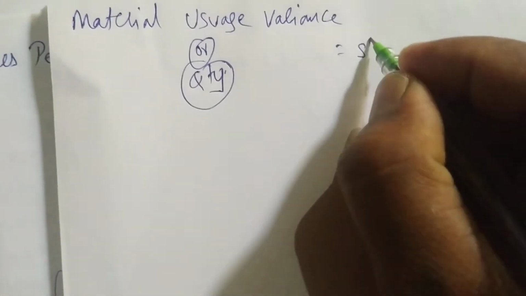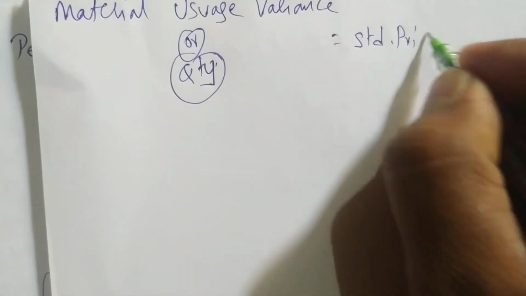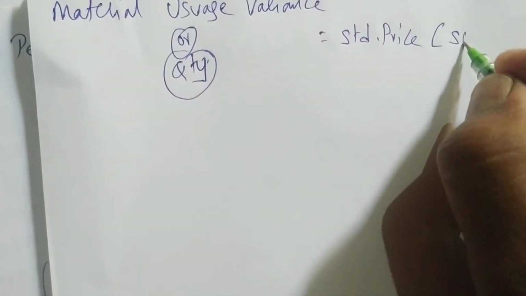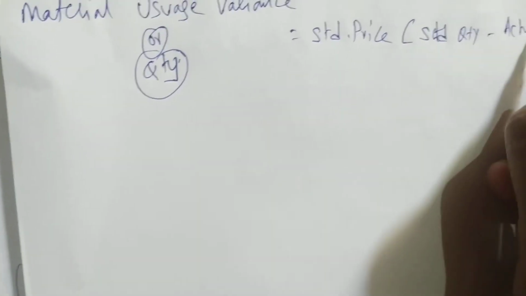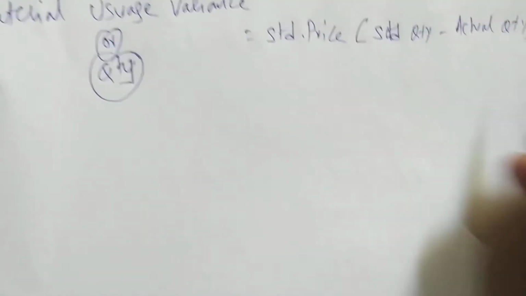So the formula is standard price multiplied by standard quantity minus actual quantity. So this is the formula for usage or quantity variance. What is the formula? Standard price multiplied by standard quantity minus actual quantity.